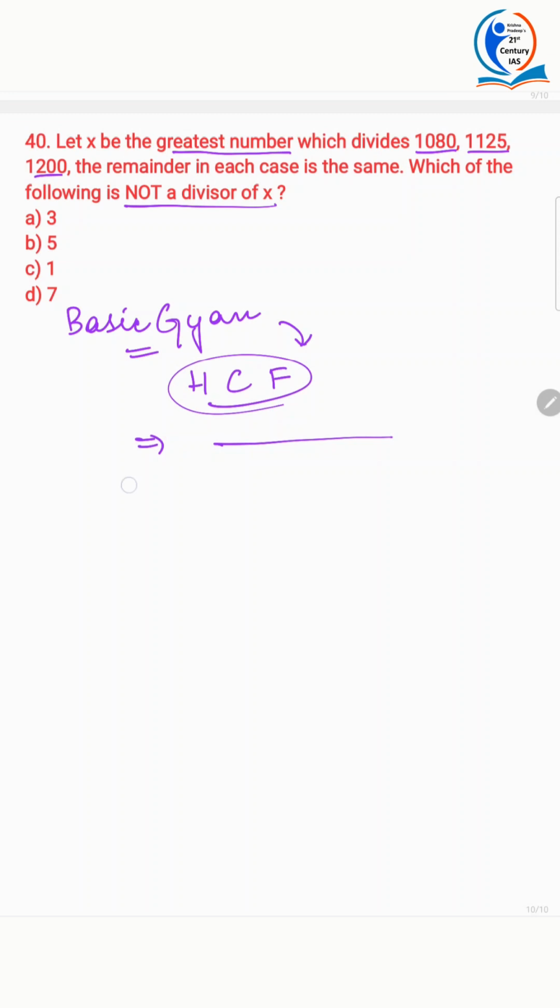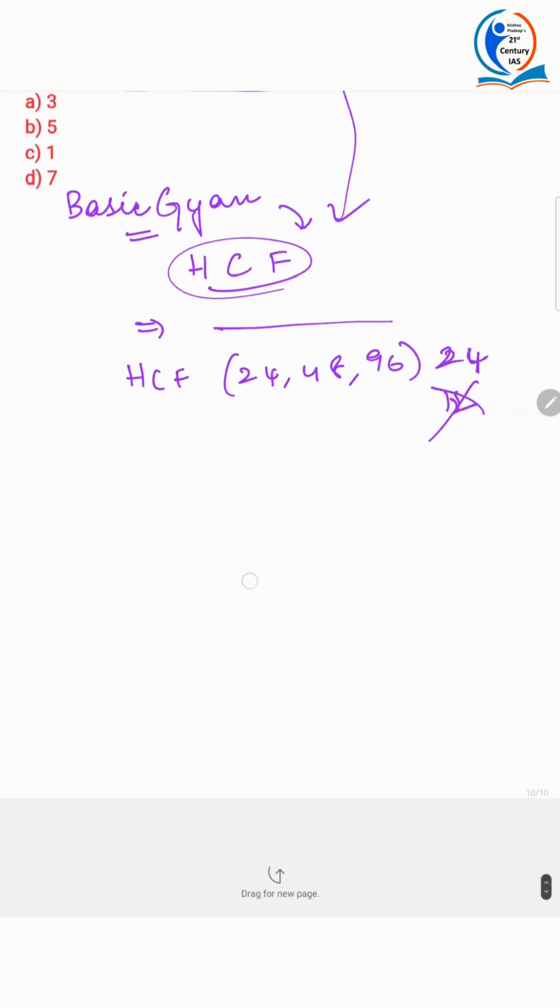For example, HCF of 24, 48, 96 is 24. It's not 12. Highest common factor is 24. So this is the other way of saying HCF.